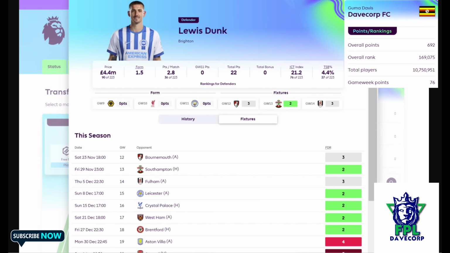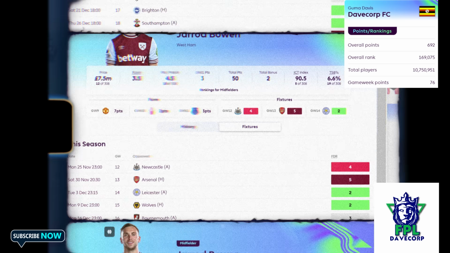of Welbeck as well. All these are looking very good because they get to play Southampton, they play Leicester, they play West Ham. Those are all very good fixtures up to game week 19 before they get to Arsenal. I think they have a very good run of games. So hopefully, if they can get in a few clean sheets here and there, because I know some of you even have the likes of Bruggen in goal, it would be a very good asset for you.